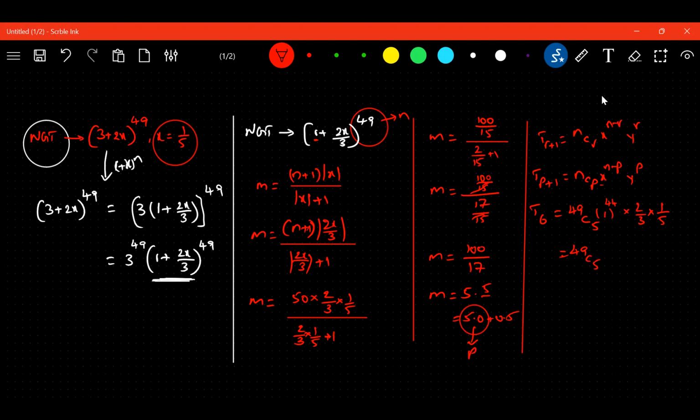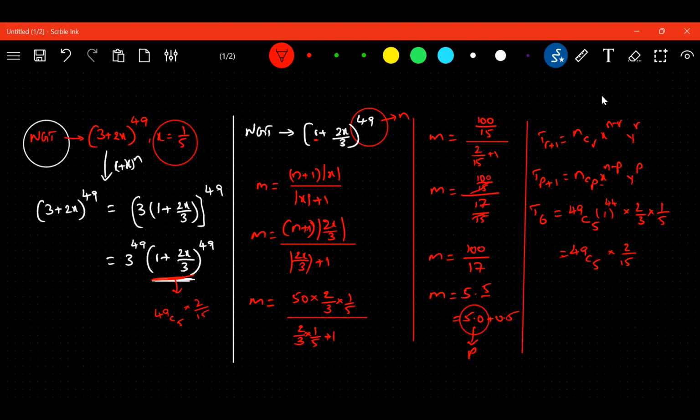So at last what will I get, ma? 49C5 into 2 upon 15. Am I right? Yes. Any doubt in this, students? No, sir. So now, what is my numerically greatest term? See, now for this, what is the numerically greatest term? 49C5 into 2 upon 15.